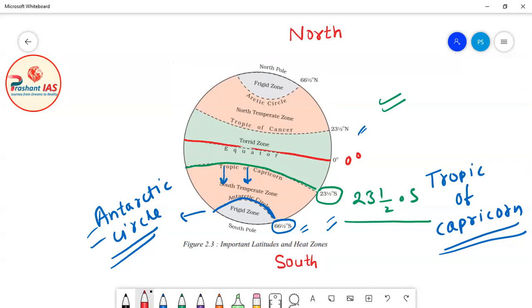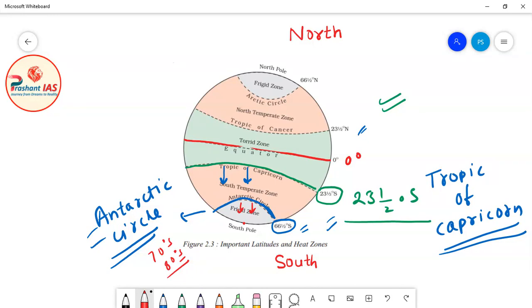Now friends, after the Antarctic Circle, when you move further in the south direction, again the value of latitudes will increase. For example, then you will encounter 70 degrees south, then 80 degrees south. And finally you will reach the end. End does not mean a complete end.